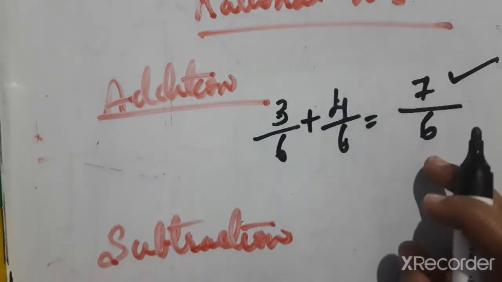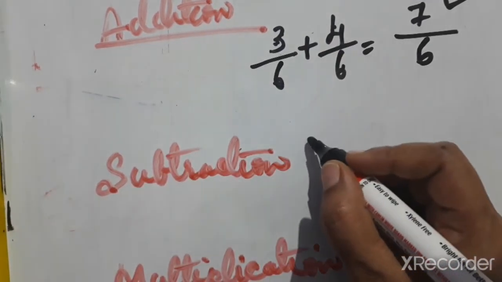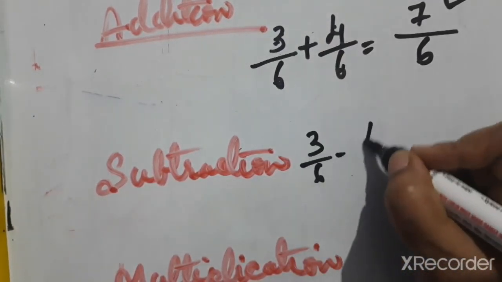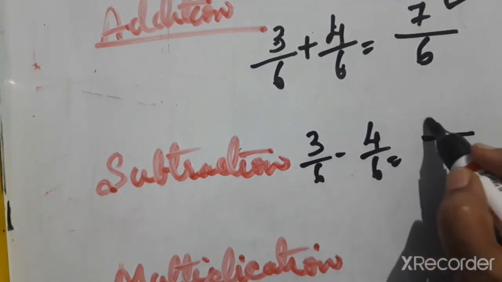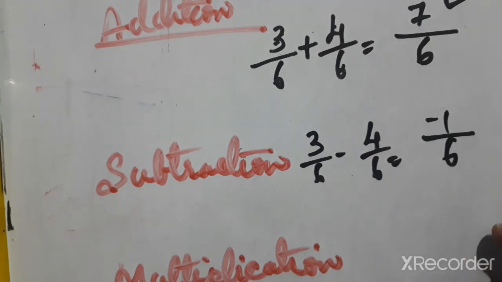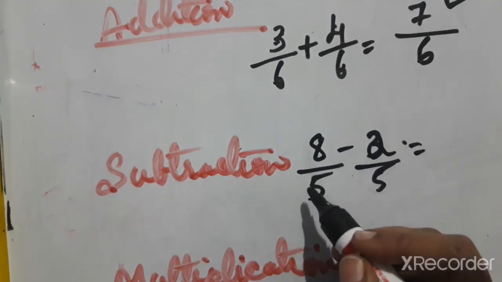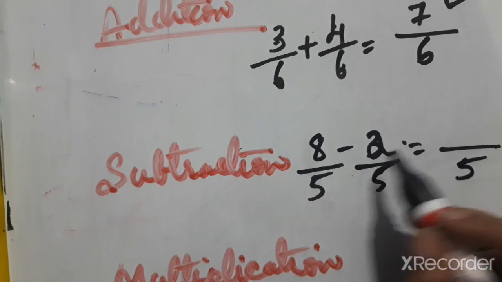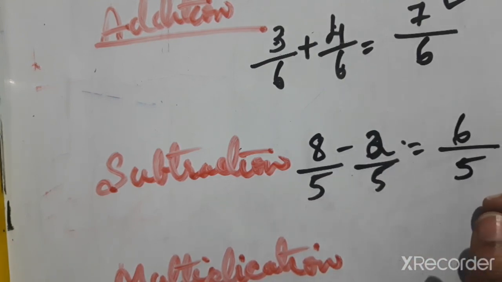So rational numbers are closed under addition, we can say. Now with the same example, 3 by 6 minus 4 by 6. 6 as it is, 3 minus 4 means minus 1. Or any other example, we will try 8 by 5 minus 2 by 5. 5 is common, so we write 5 as it is. 8 minus 2 is 6. 6 by 5, so this is a positive fraction. So subtraction is also closed under rational numbers.